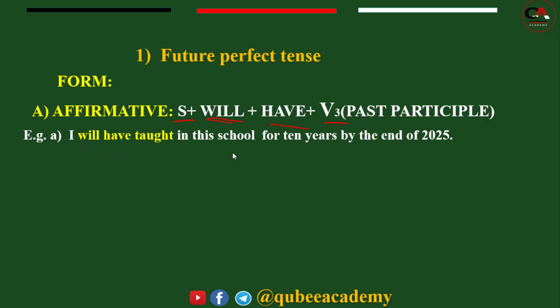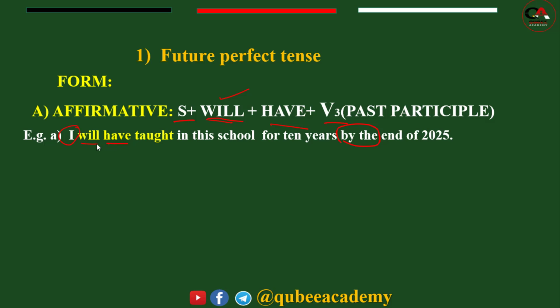I will have taught in this school for 10 years by the end of 2025. Look, indicator of future perfect: by the end of 2025. That means the action is not complete. That means the action will be completed in the future. Now, look at the formula here. Here is one subject and this will, as we said here, then have.